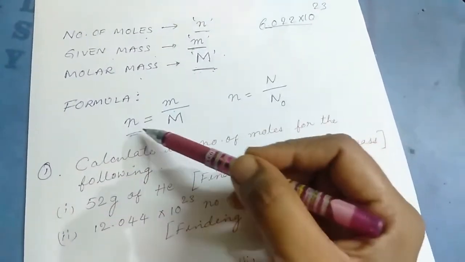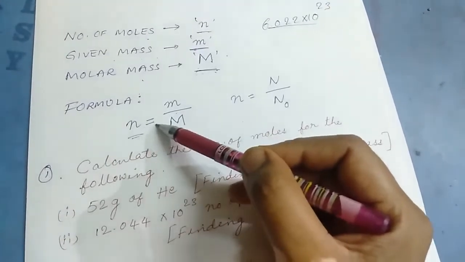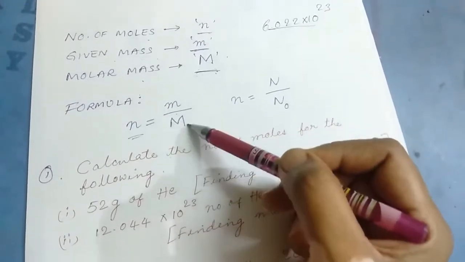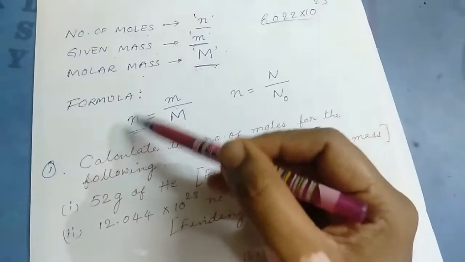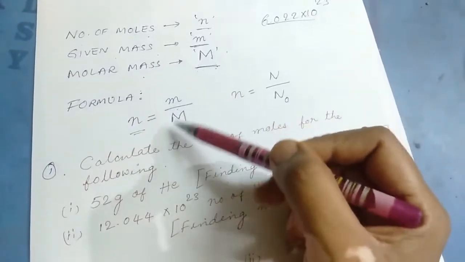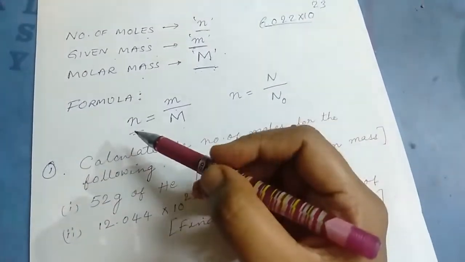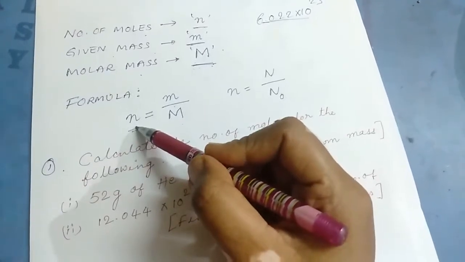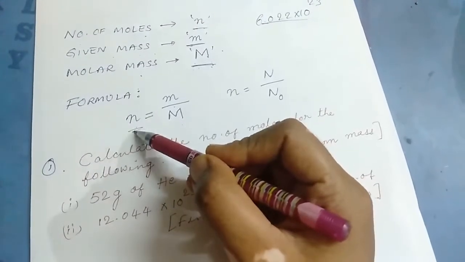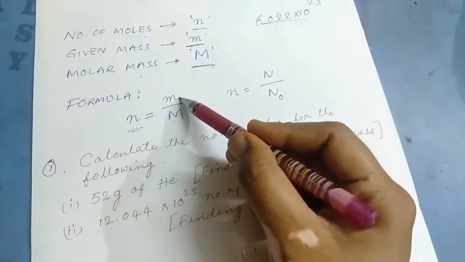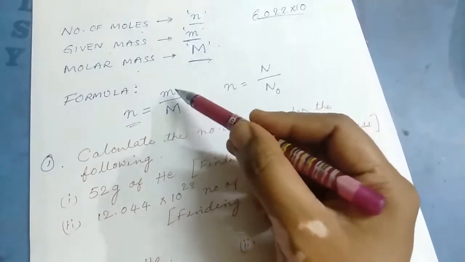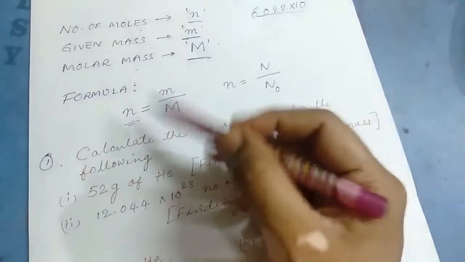So what is our first formula? Small n is equal to small m by capital M. What is it, children? Small n equals small m by capital M. That means to calculate the number of moles, you have to know the given mass and the molar mass. If any one is missing, you can calculate it.